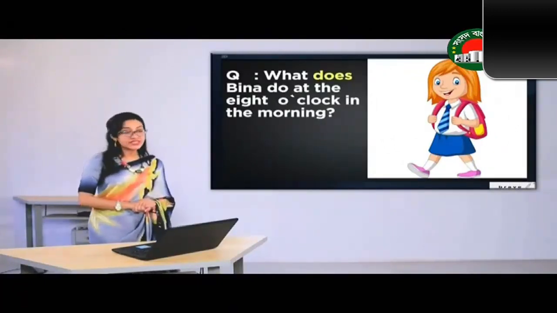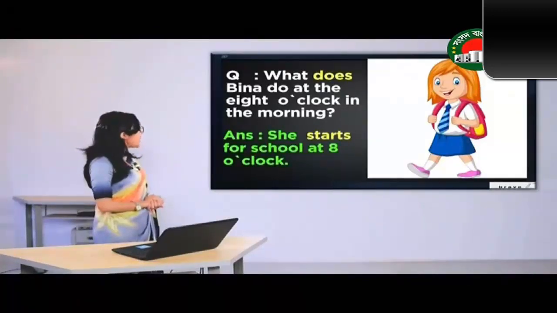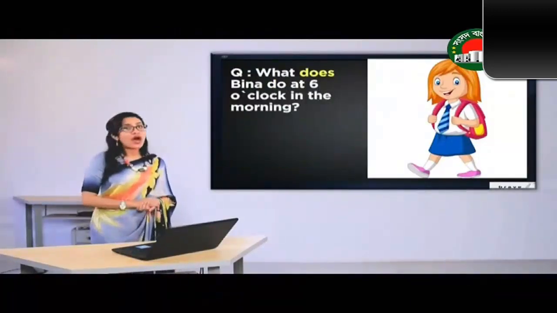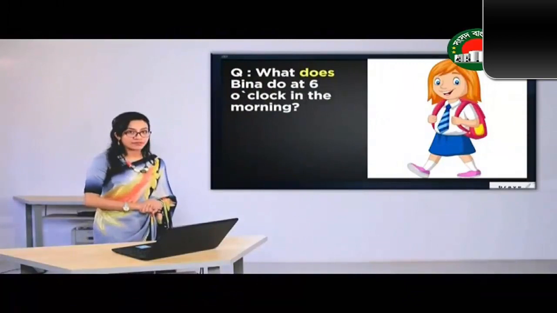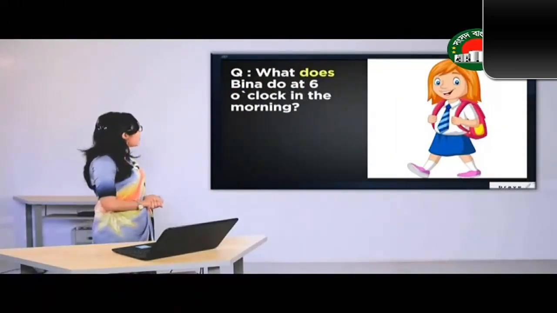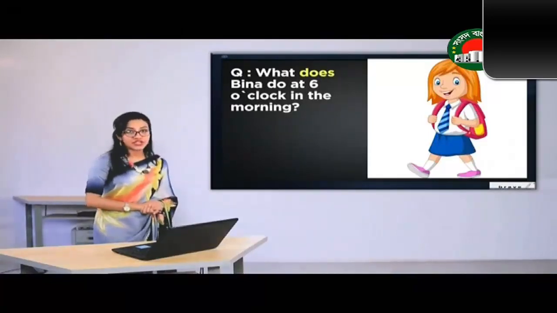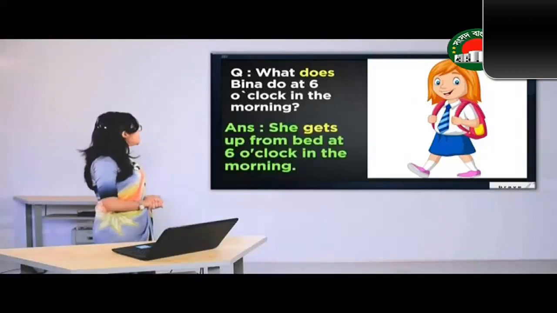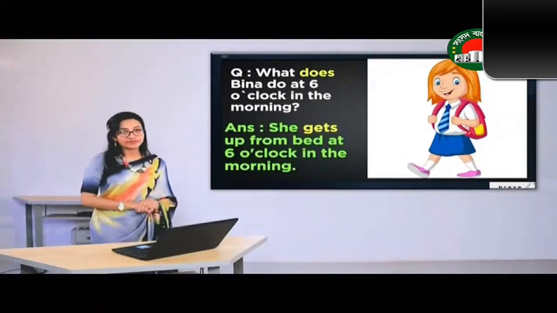The answer is she starts for school at 8 o'clock. Now how can we ask the second question? We can say, what does Bina do at 6 o'clock in the morning? When we answer this question, we may say that she gets up from bed at 6 o'clock in the morning.